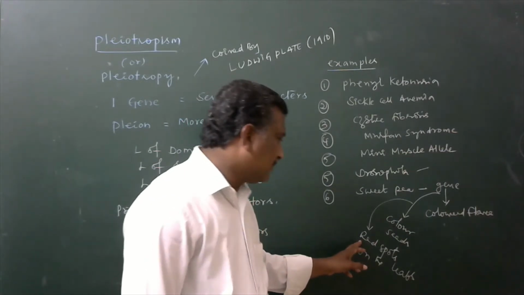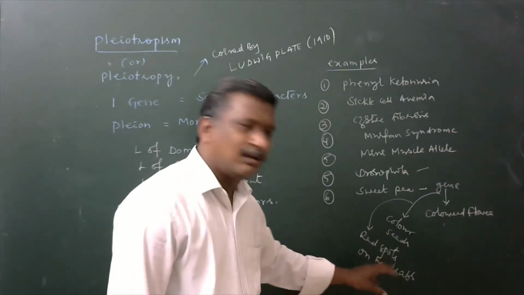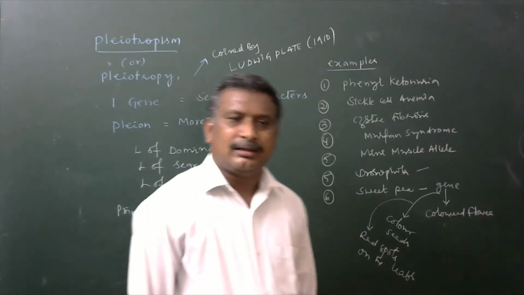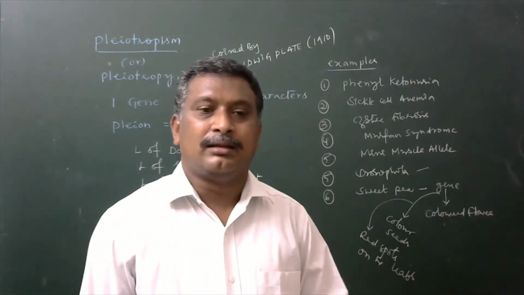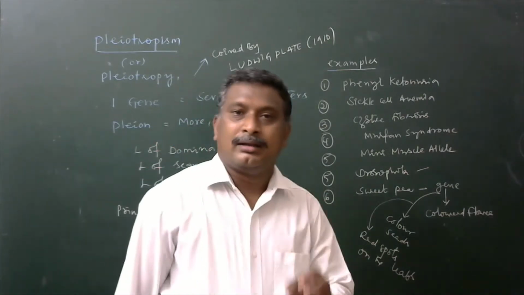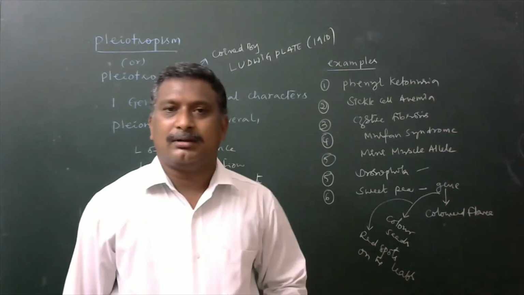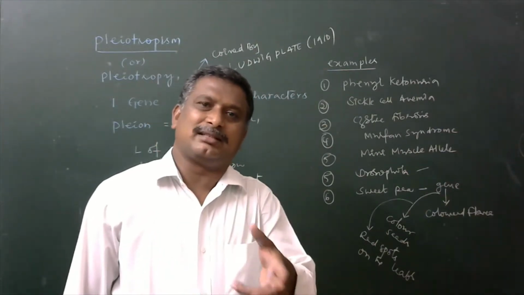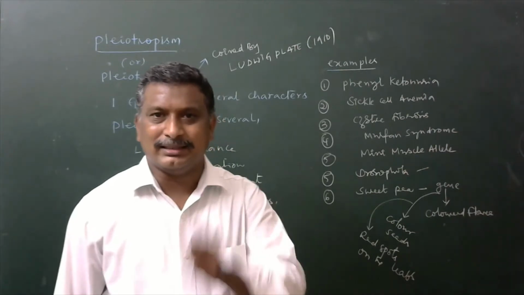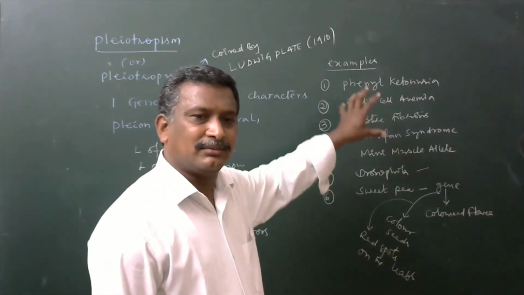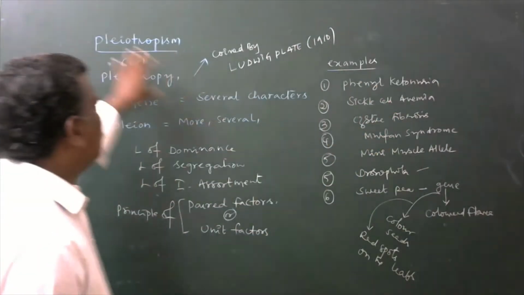Hence, here we are seeing that so many characters, phenotypic expressions, are given by a single gene. So all of these come as examples for pleiotropism.